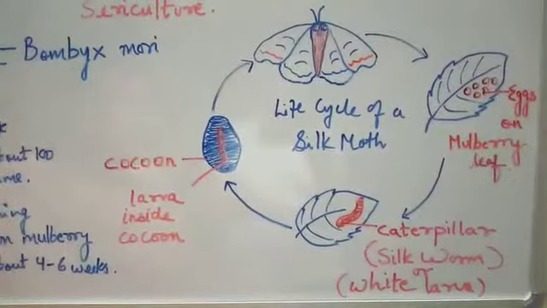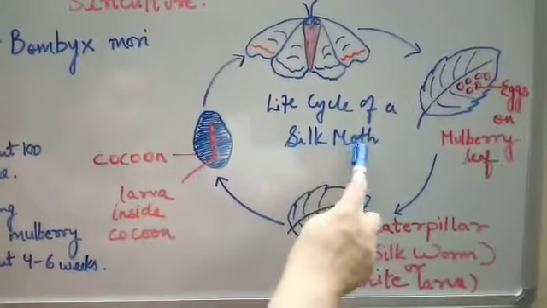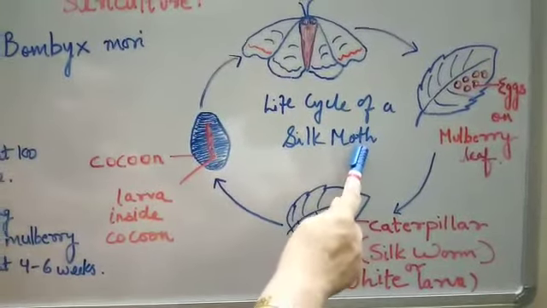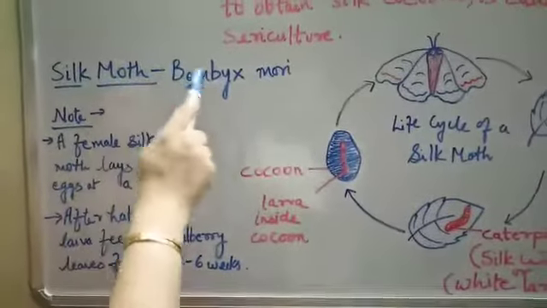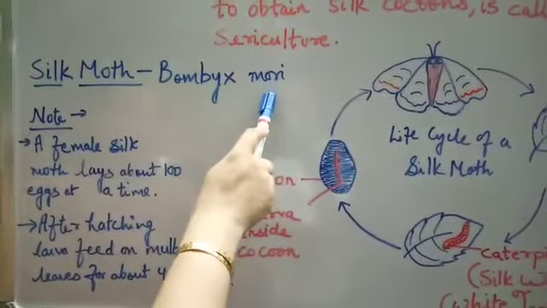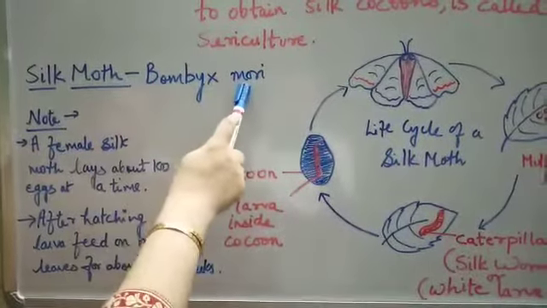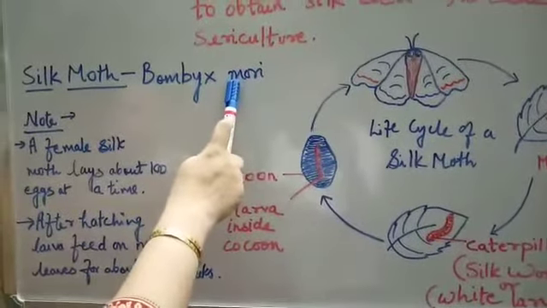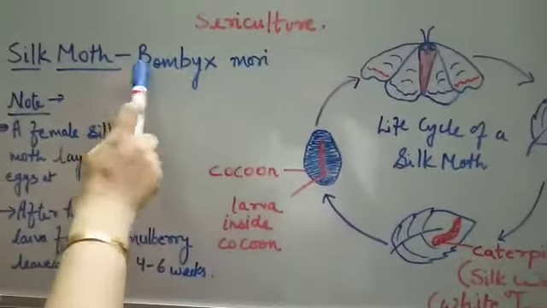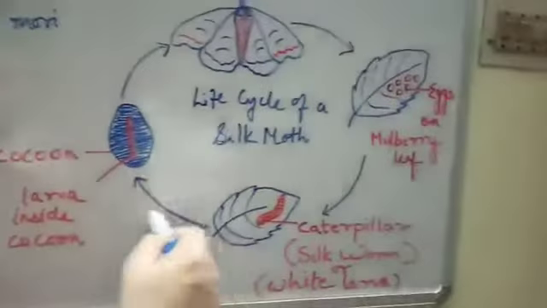So for that we have to see the life cycle of a silk moth. Now what is a silk moth? A silk moth is that moth that gives us silk cocoon, okay? And the scientific name of the silk moth is Bombyx mori. Now children, whenever we write a scientific name, in the first word the first letter should be capital, in the second word the first letter should be small. So just take care while writing this. It is Bombyx mori. B should be capital, m should be small, okay? Now let's see the life cycle of a silk moth.